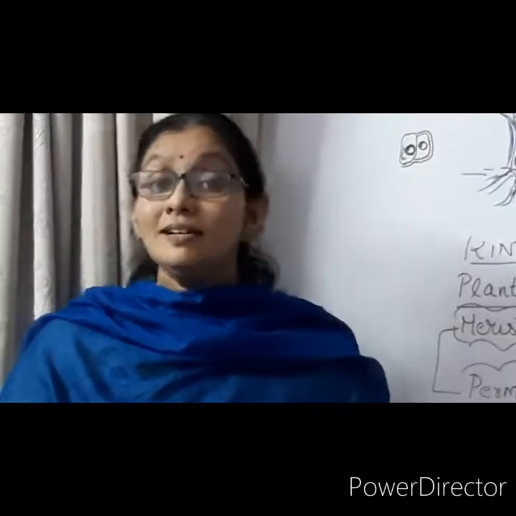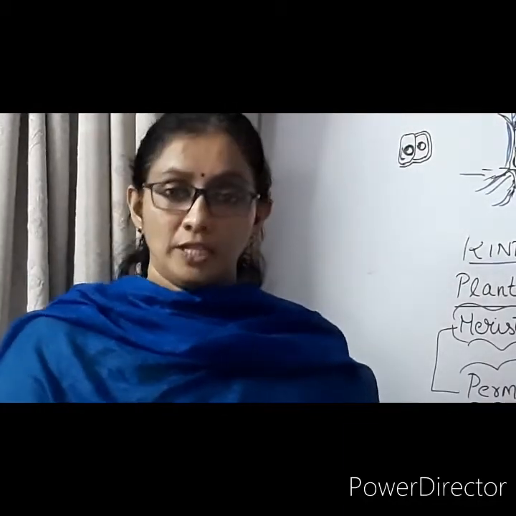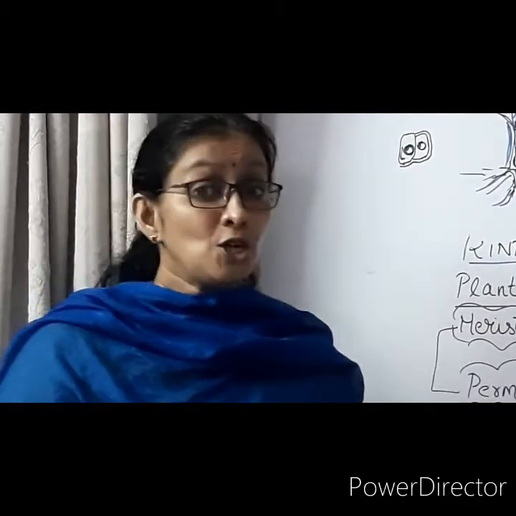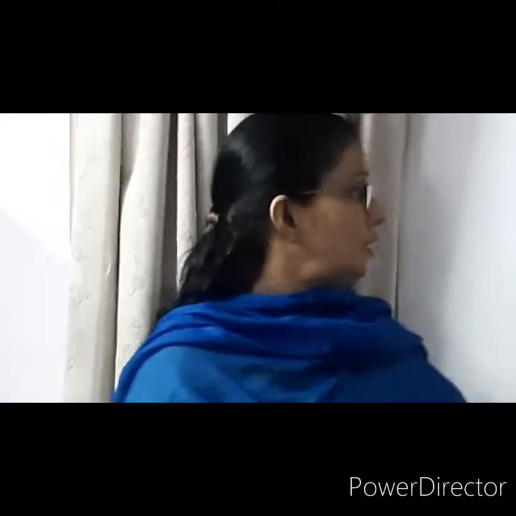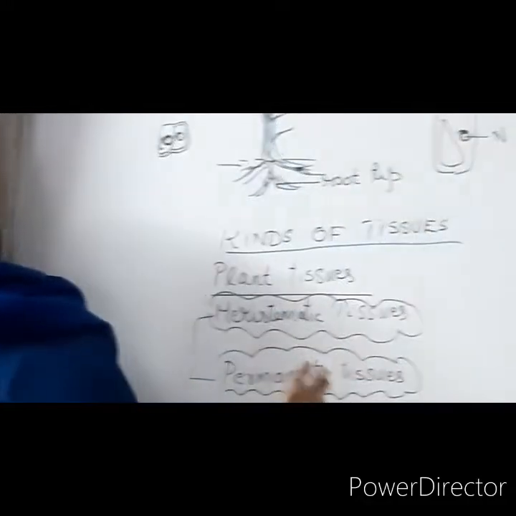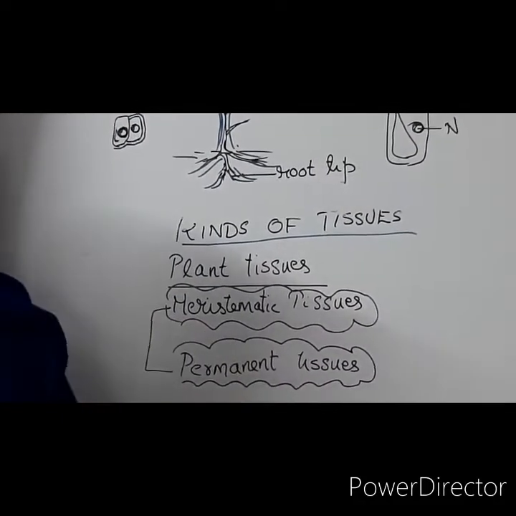Okay, so that is the function of which one? Meristematic tissue. So we are learning about which topic? We are learning about the types of tissues in plants. Types of tissues in plants are two types. One is known as the meristematic tissue, another one is known as the permanent tissue.